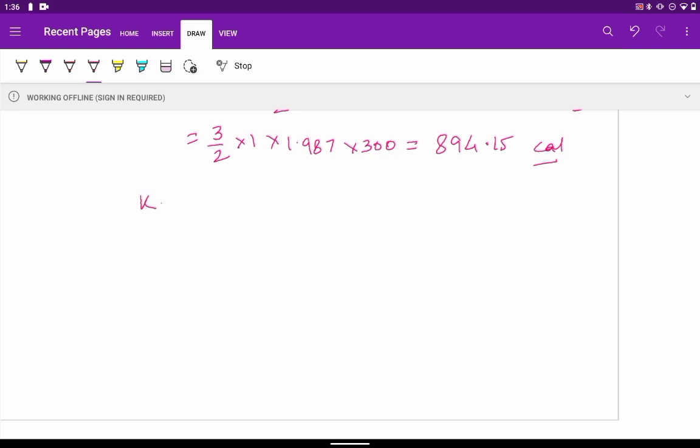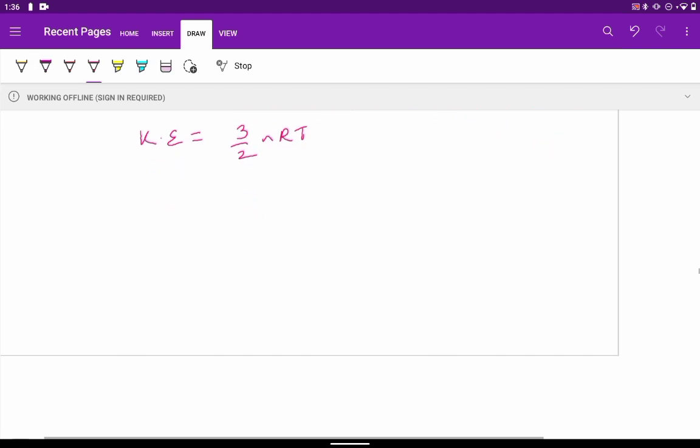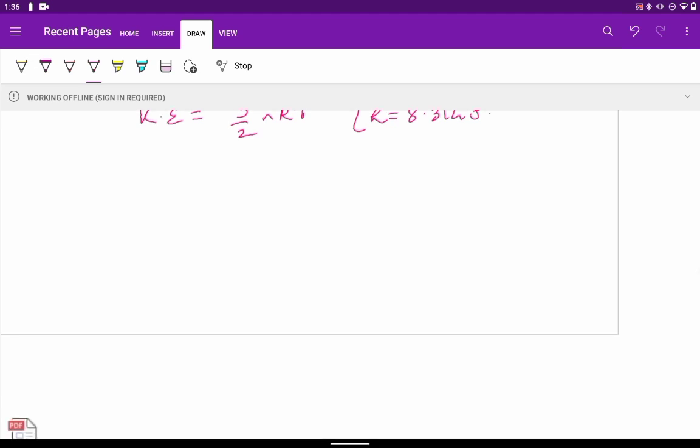So here we have to use a suitable R value. KE is equal to 3 by 2 nRT. Formula is same. R value we are putting different. Here we will take R as 8.314 joules per mole Kelvin.